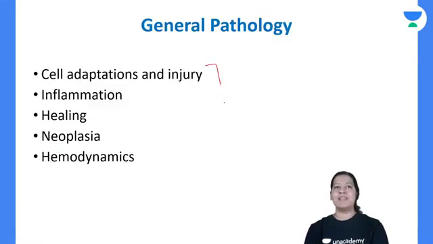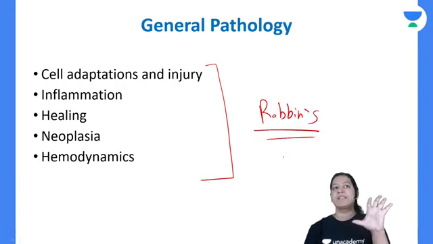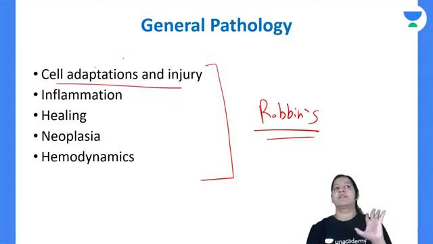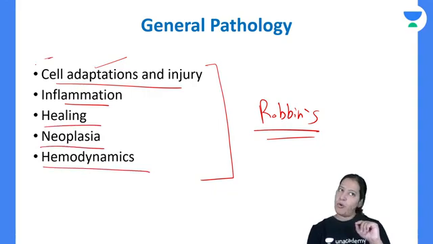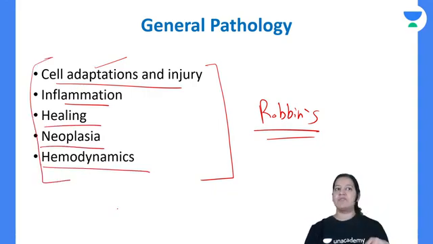In general pathology, these are the 5 chapters that you must read from Robbins. There is no escape. You have to cover these first 5 chapters from Robbins out of the 10. So cell adaptation and injury, today I am going to start this chapter. Then inflammation, then healing, then neoplasia, then hemodynamics. I will go in this sequence only. So I will teach you these 5 chapters in this sequence. In the subsequent days, in the next week, I guess I will cover all of this, right?